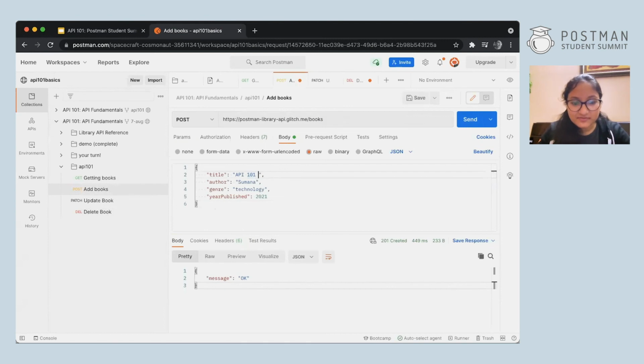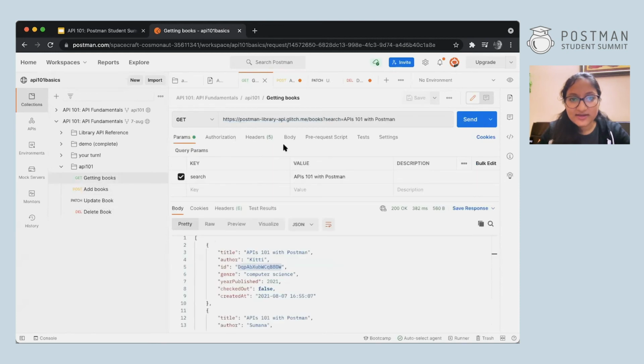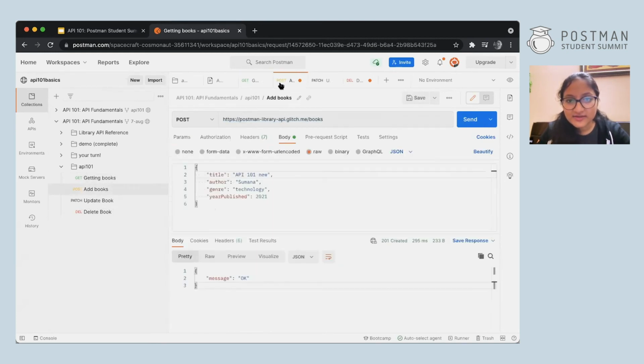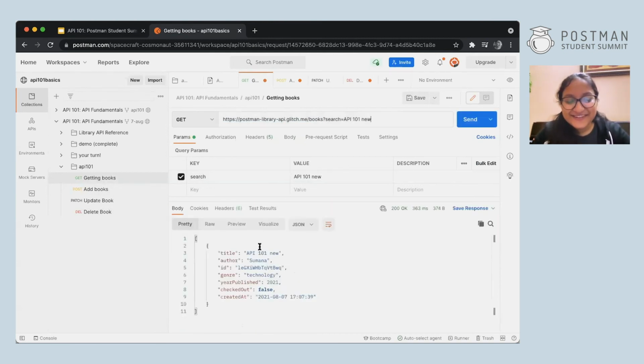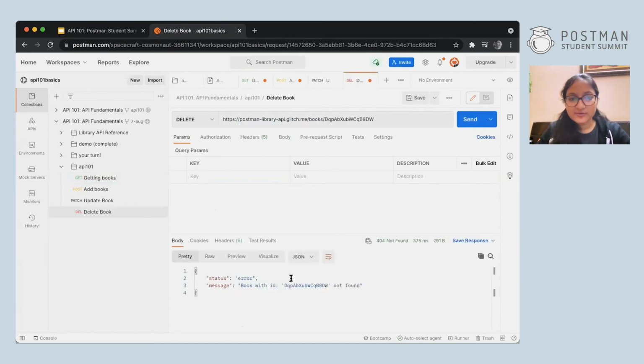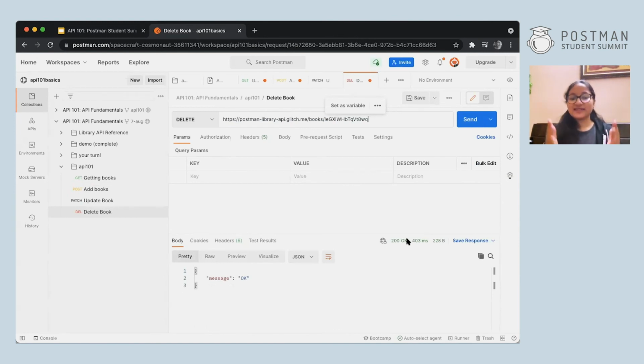And I'll hit send, and I'll write here. Okay, I'll copy this name and I'll paste it here. Please don't delete anyone before me. Okay, this is a valid ID, as I can see it over here. I'll go back and add the ID over here and hit send. And I get 200 OK, which means that it was successfully deleted from the database.